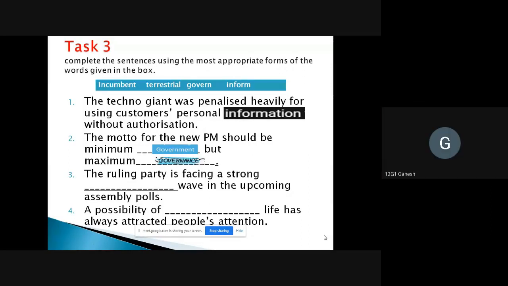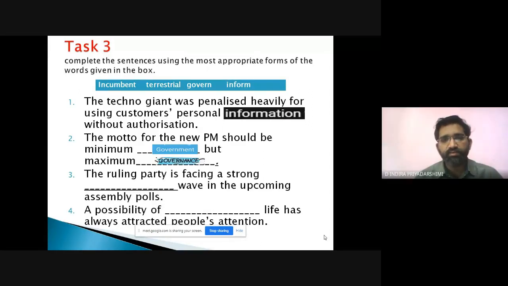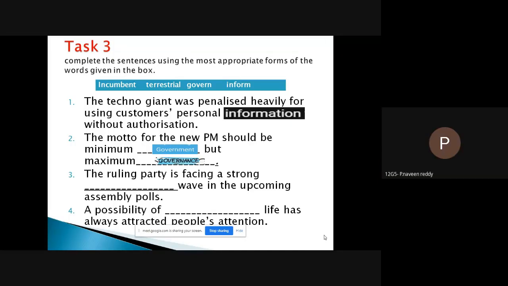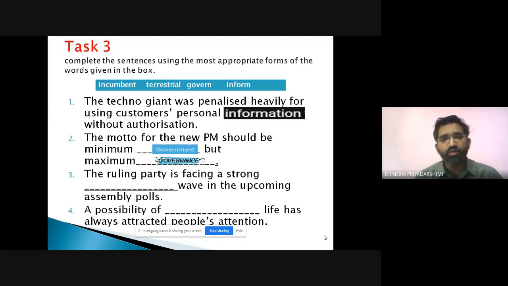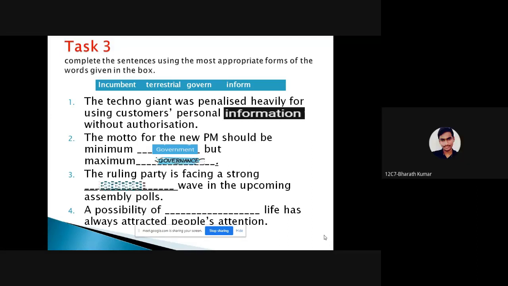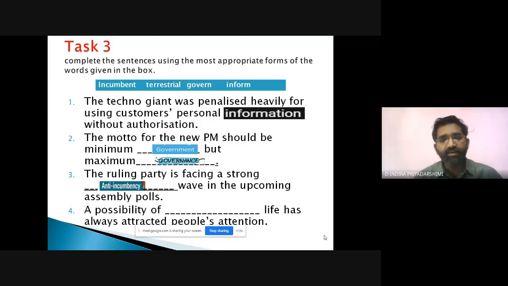The ruling party is terrestrial. Terrestrial is something different, my dear one. Only one word is there. Form a new word with that word. Incumbent is there. Form a new word. Anti-incumbency. Anti-incumbency means not supporting the government.